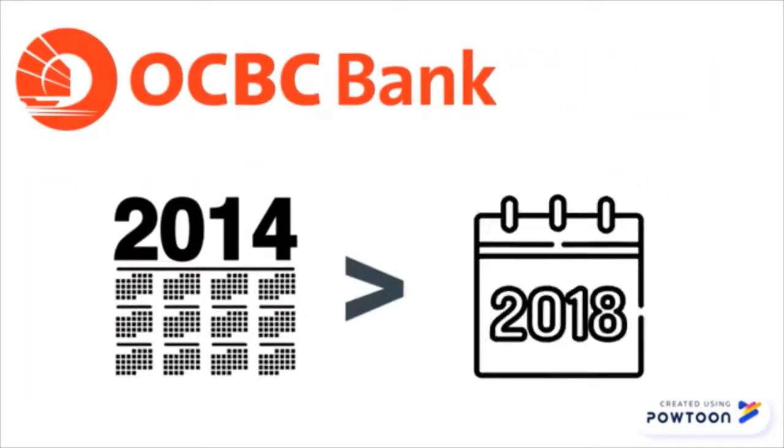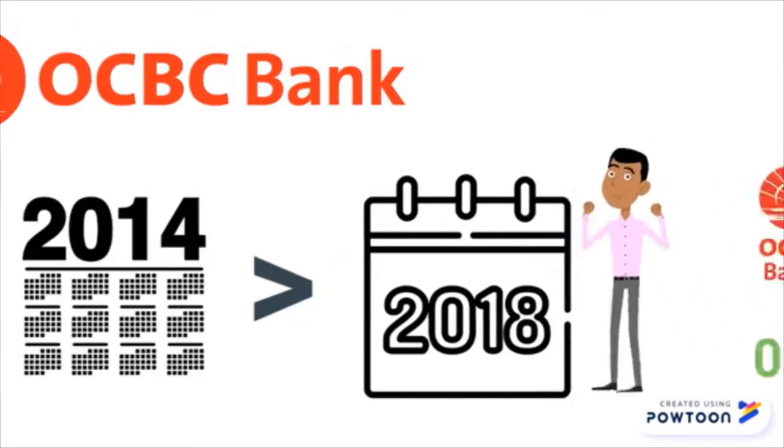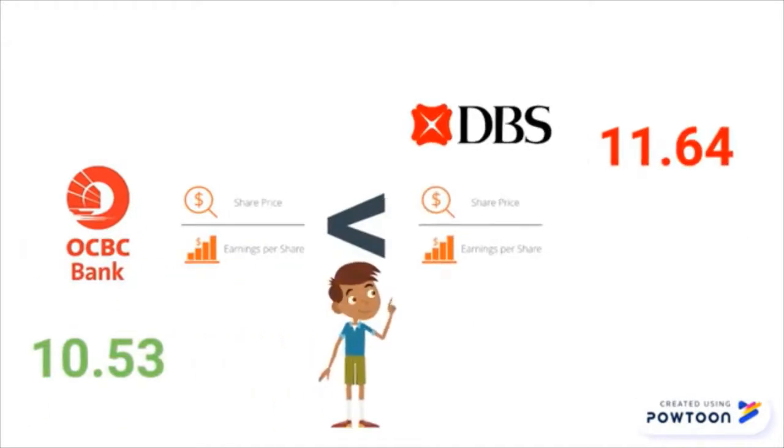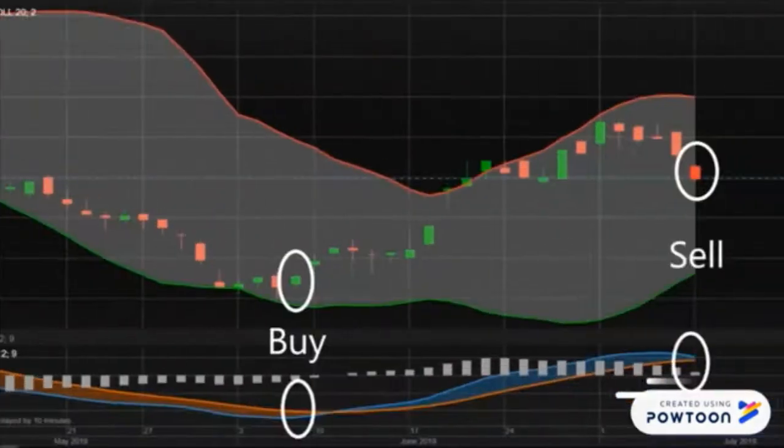OCBC has a strong financial performance throughout the past 5 years, with revenue and profit growth of 16% and 15% respectively. OCBC stock is at a relative bargain compared to its competitors, as OCBC has the lowest PE ratio against industry powerhouses. On 7 June 2019, we decided to buy OCBC stocks as the MACD line hinted at a bullish crossover. Conversely, we decided to sell the stocks on 8 July 2019 as the MACD line converged below the signal line.